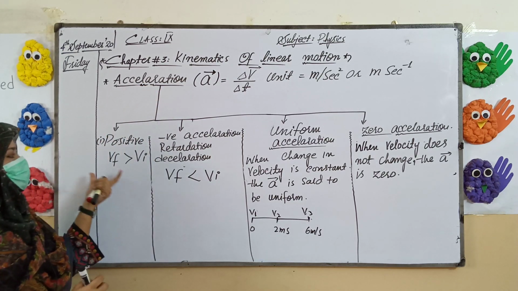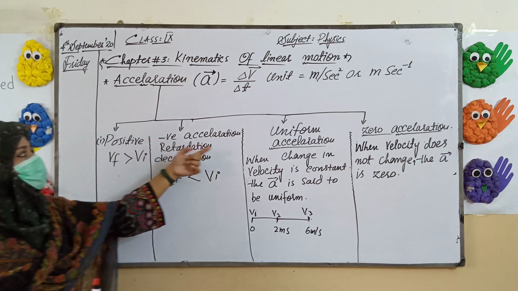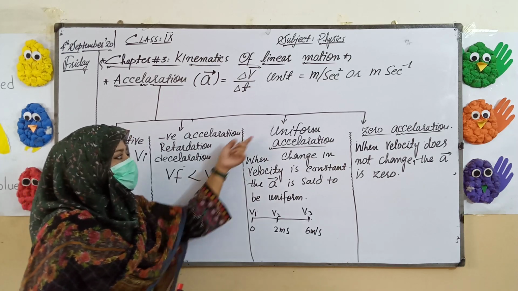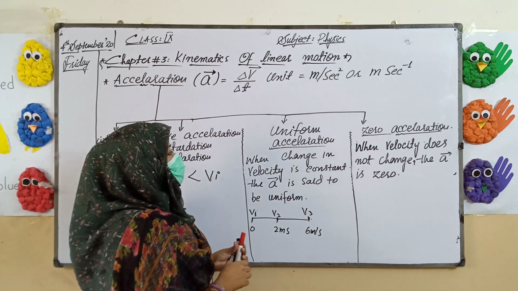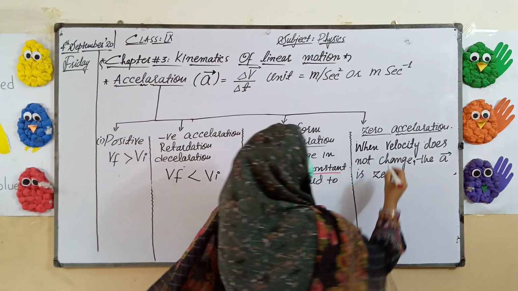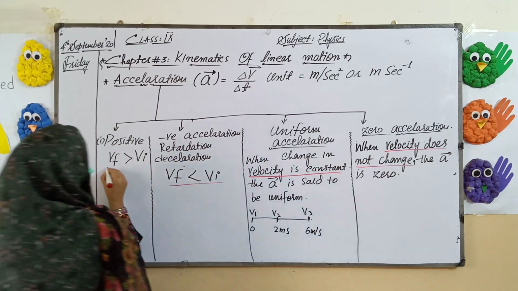Positive acceleration: in positive acceleration the final velocity will be greater than the initial velocity. In negative acceleration the final velocity is smaller than the initial velocity. Uniform velocity is constant, while in 0 acceleration the velocity does not change. Remember.